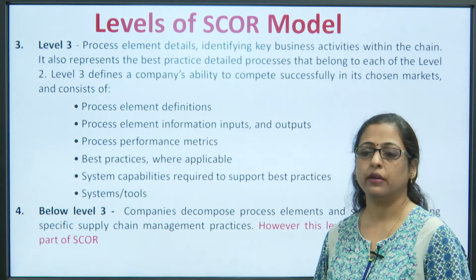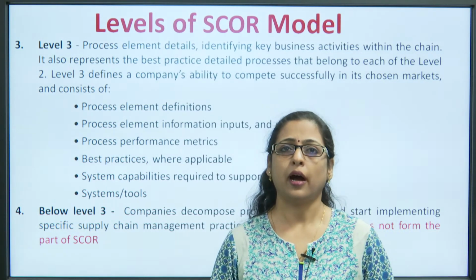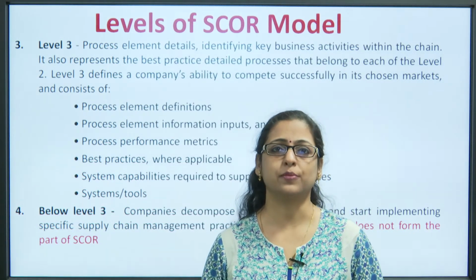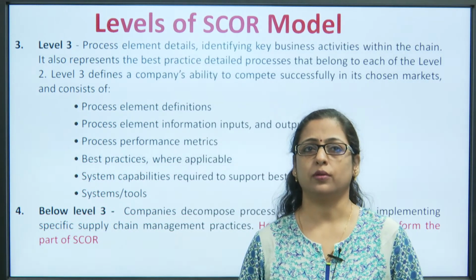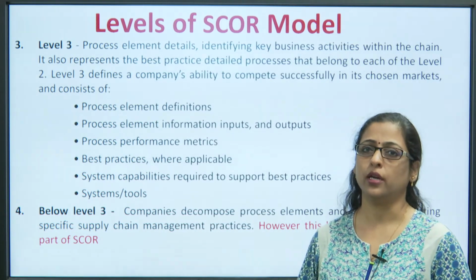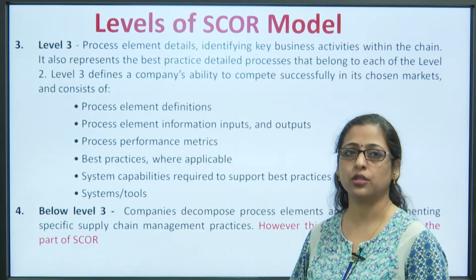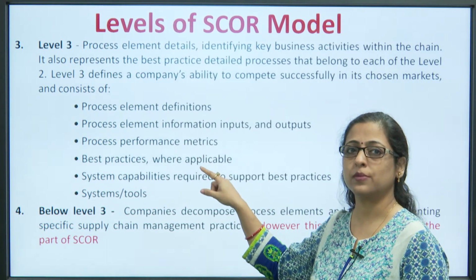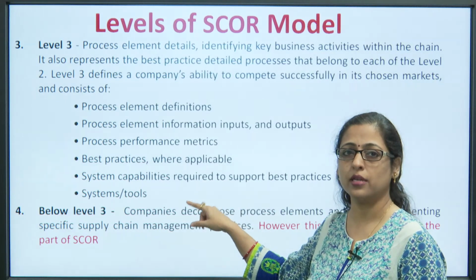Now, talking about level 3. Level 3 basically talks about the process element details, identifying key business activities within the chain. It also represents the best practices, the detailed processes that belong to each of the level 2. Level 3 defines a company's ability to compete successfully in its chosen market and consists of process element definitions, process element information inputs, process performance metrics, best practices, then system capabilities required to support best practices, and system tools.